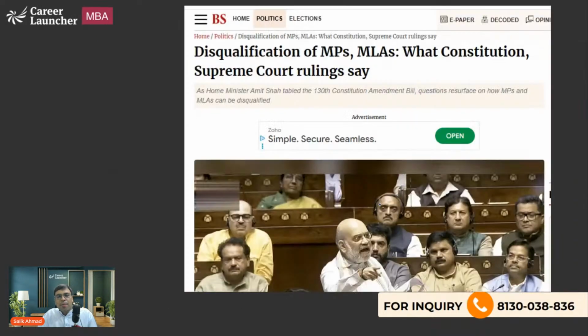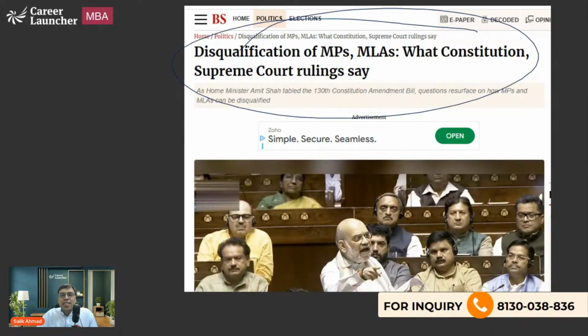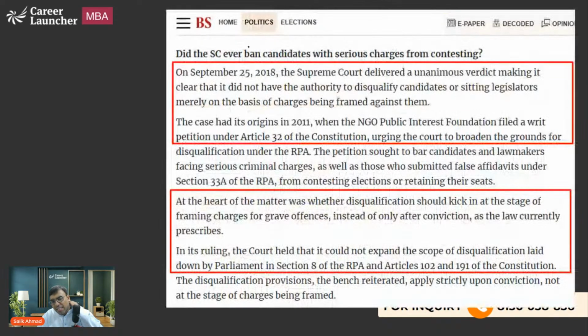Even in the past, petitions were filed in the Supreme Court regarding punishment of politicians who are found guilty. But the issue is with those who are yet to be found guilty, where there is a serious allegation but it is not proven.